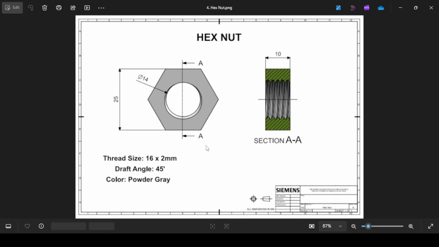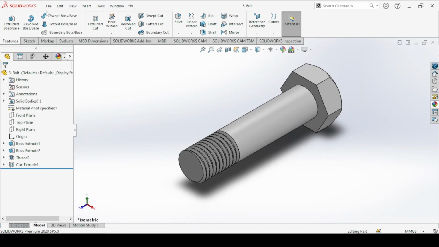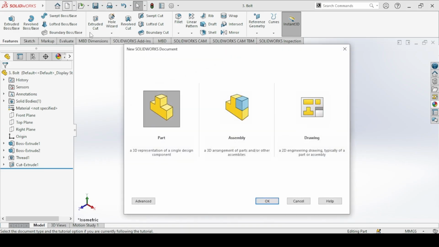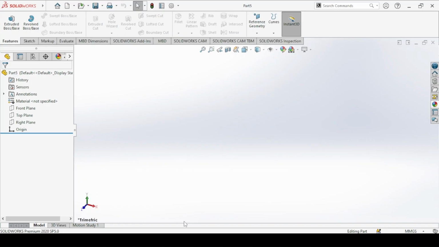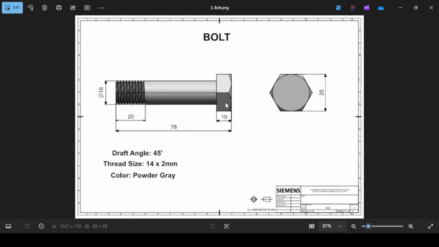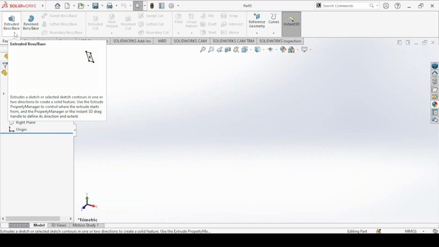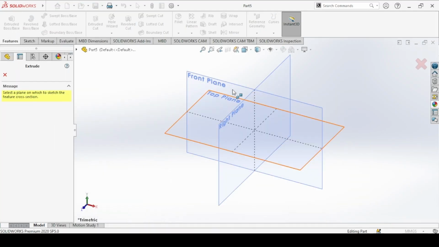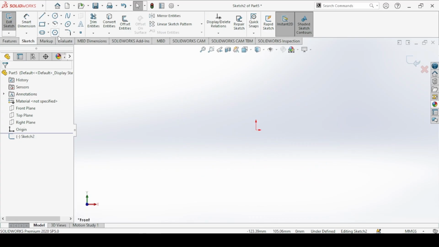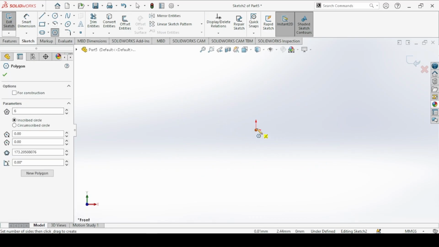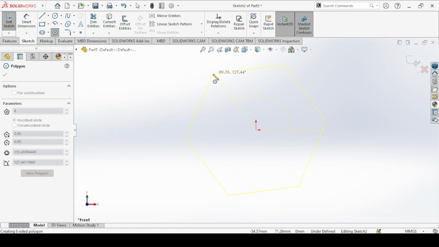We move on to the next part, which will be the hex nut. And we use a similar way as we used for the bolt to model the hex nut. So extruded boss base on the front plane. We have a hexagon, 6 number of sides.